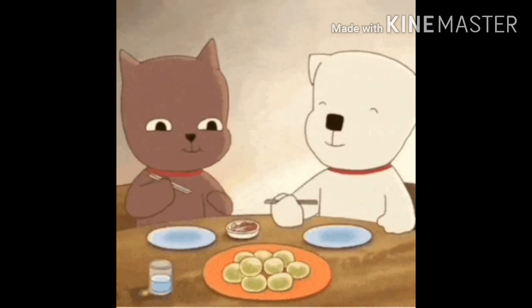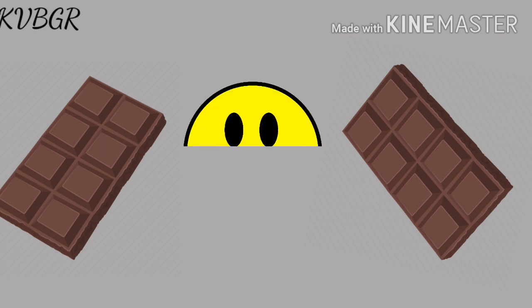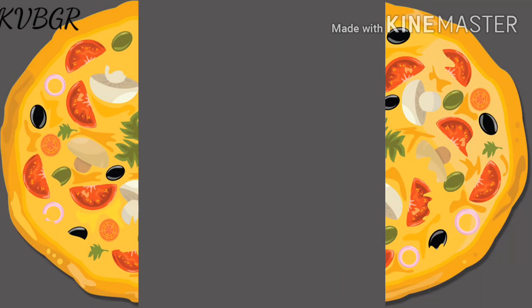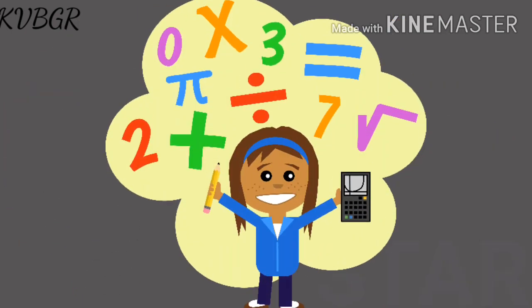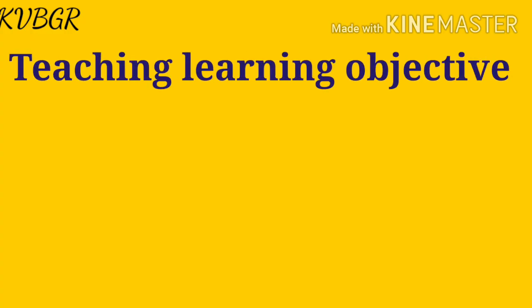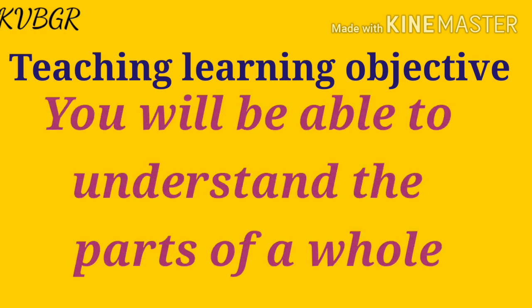Real happiness comes from sharing what we have with the people. But we do not like to share chocolates, isn't it? When we share something or divide it, there is a lot of mathematics behind it. So, let's start learning. After watching this video, you all will be able to understand the parts of a whole.